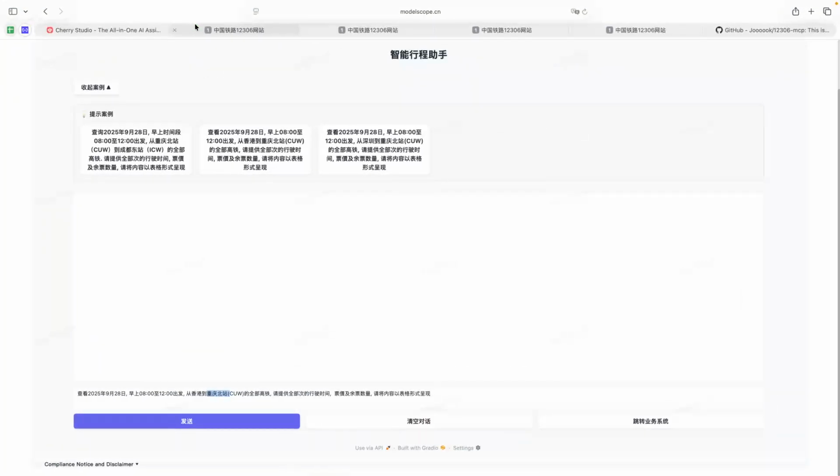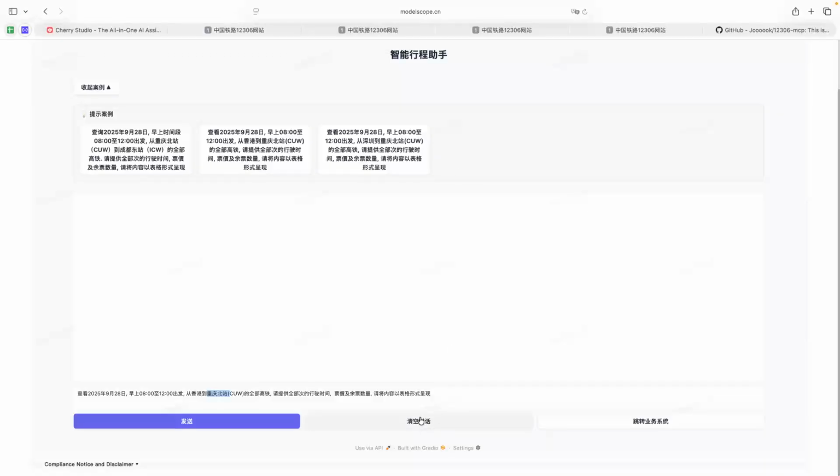Okay, so now what I want to introduce is the one I hosted on ModelScope. I already preset the three questions I want to ask. The Hong Kong one is actually in the middle, and the Chongqing Bei to Chengdu East is on the far left-hand side. So if you come to the website and have a problem using it, you may need to click the center button to clear it, because this is a free service and sometimes it may time out or have other problems.